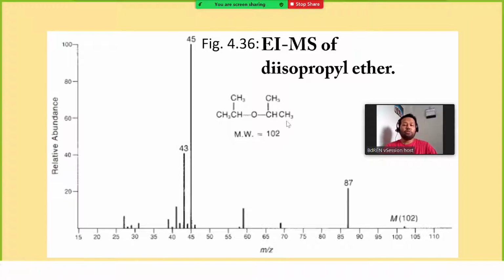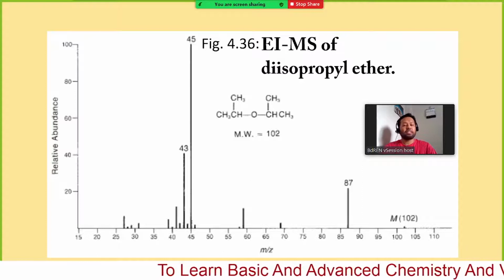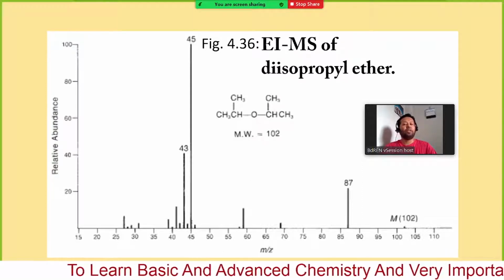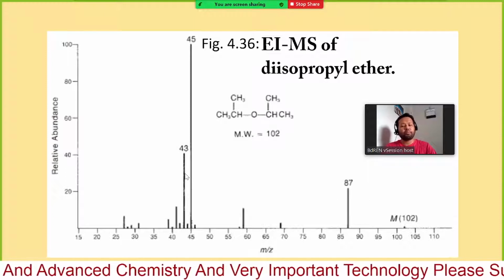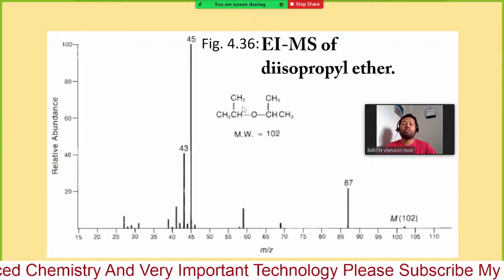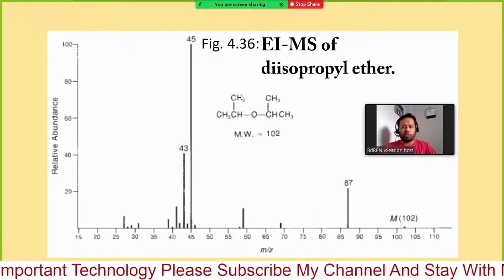If we do not have the molecular ion peak in the mass spectrum, it is very difficult to find the molecular weight, because we do not know the molecular weight of the parent ion. If you have at least some signal, you can guess this is the parent ion, and the rest of the signals will be considered as different fragments, and you can find out what types of fragments can be found from dissociation of this bond or this bond.